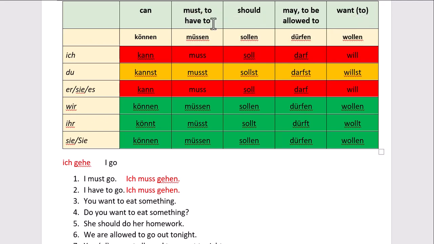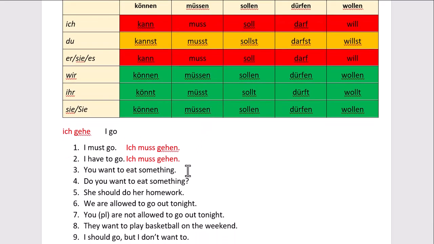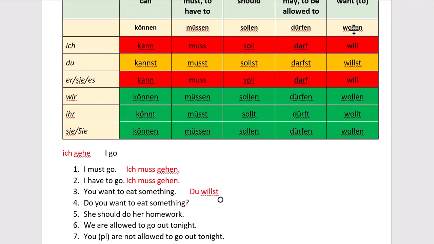And that sort of signifies compulsion. I must. And that's different to possession, have. Number 3, you want to eat something. Du willst. So we're going straight to our wollen column over here, and we're choosing the correct form of wollen.